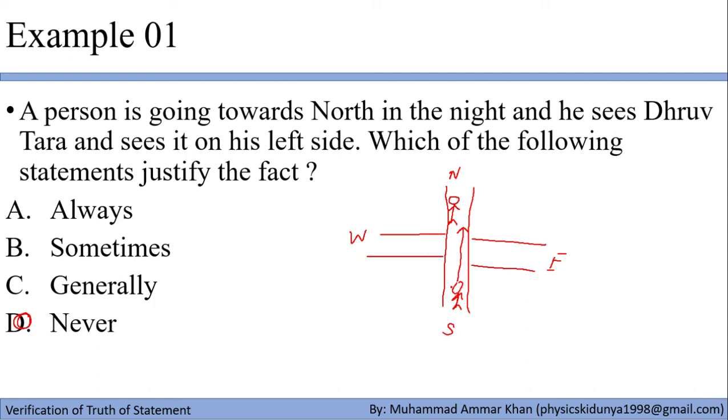So if he is certainly seeing it at night, then either Dhruv Tara is coming from the front, or we can say that it is following him. In both cases, the person whom Dhruv Tara is seeing is either coming from north to south, or going from south to north. So our answer would be option D, that is never.